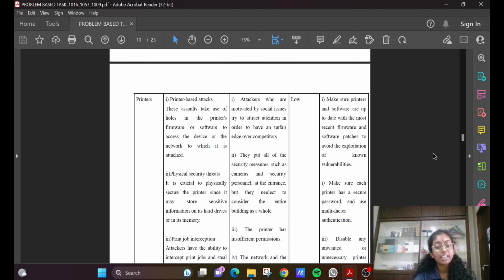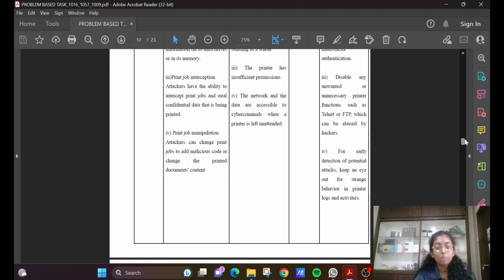It is crucial to physically secure the printer since it may store sensitive information on its hard drive or in its memory. The third one is print job interception, where attackers have the ability to intercept print jobs and steal confidential data that is being printed. The next one is print job manipulation. Attackers can change print jobs to add malicious code or change the printed document contents.